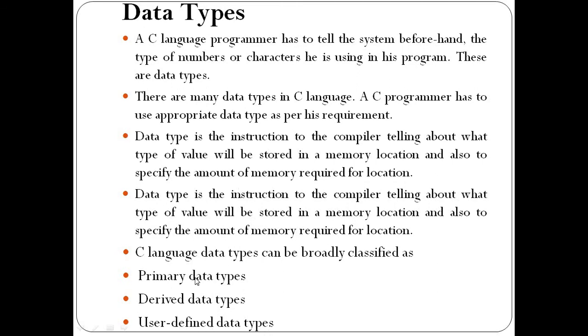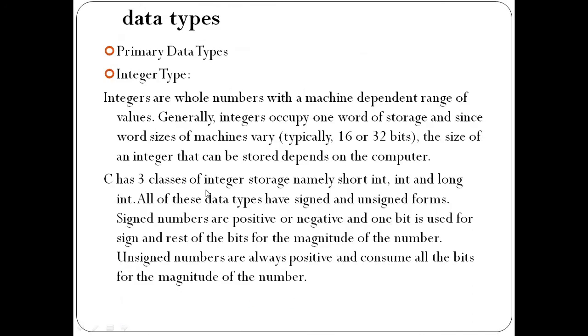Here we can see the basic primary data types we require for writing a simple C program. We are learning here primary data types, and derived data types we will see later in the next units, unit numbers 3, 4 and 5. So here I am just explaining the primary data types. Those are called basic data types.